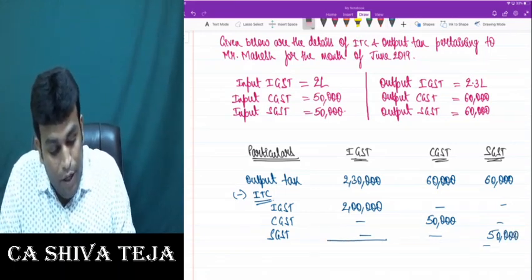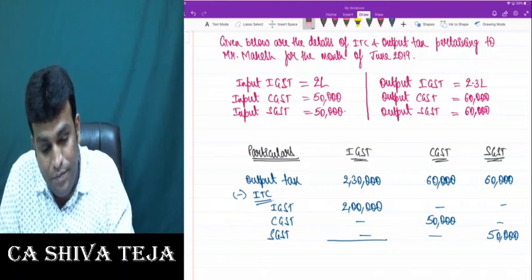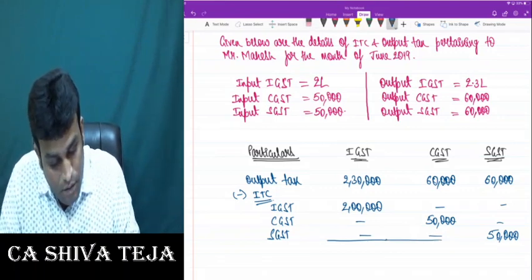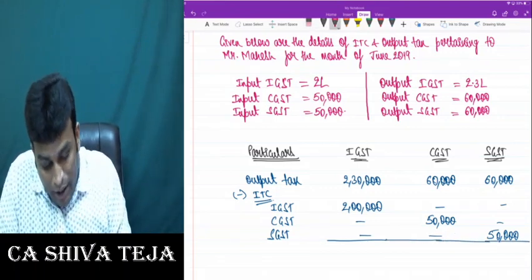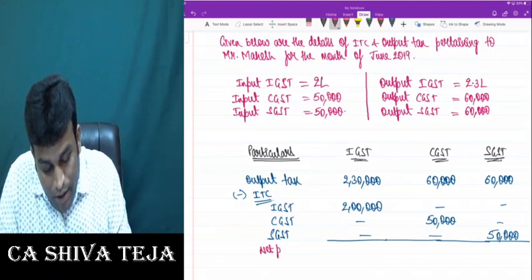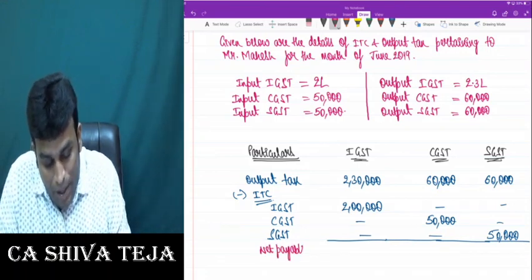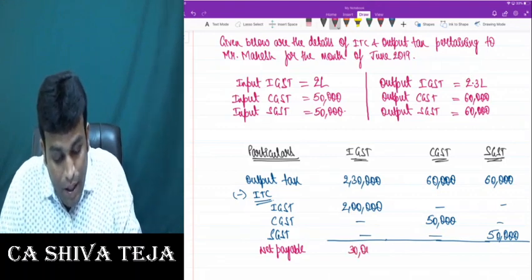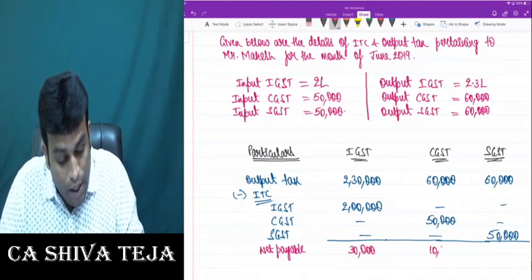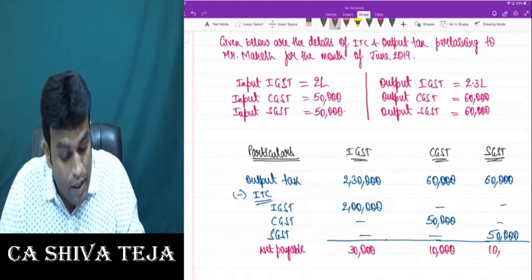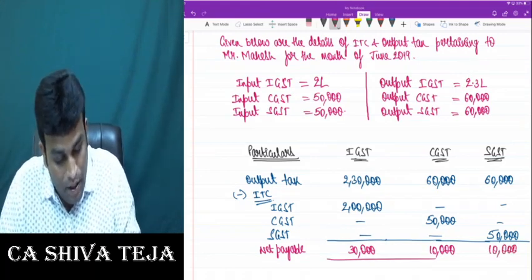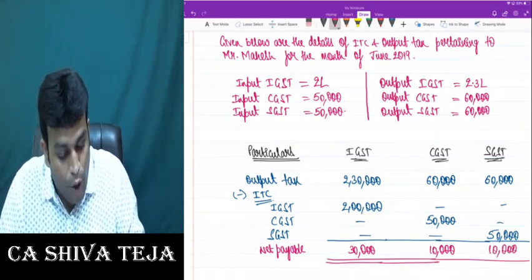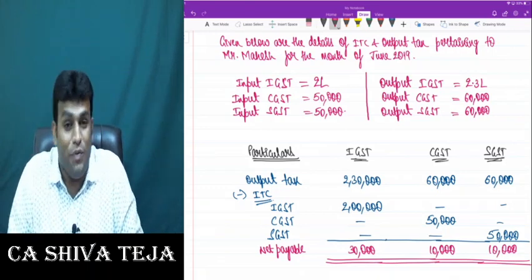And finally, if I have to write the figure of net payable, what is net payable, my dear friends? 30,000 is IGST, 10,000 is CGST, 10,000 is SGST. This is one example for manner of utilization of credits.